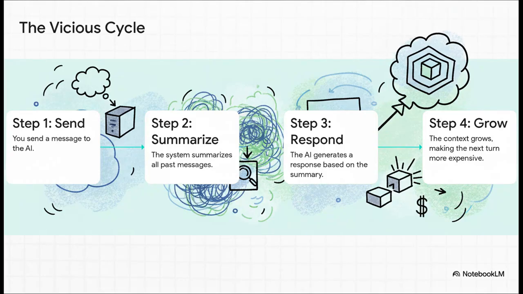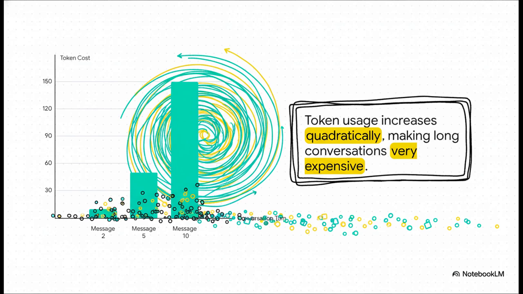And this creates what the source calls a vicious cycle. You send a message, the system summarizes everything, the AI generates a response, but now, and this is the key part, that new response becomes part of the history that needs to be summarized for the next turn, making the context balloon with every single interaction. Now here's where it gets really crazy. The cost. We measure this in something called tokens. You can just think of them as pieces of words.